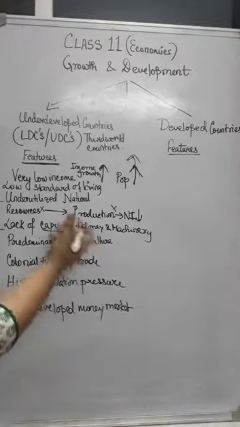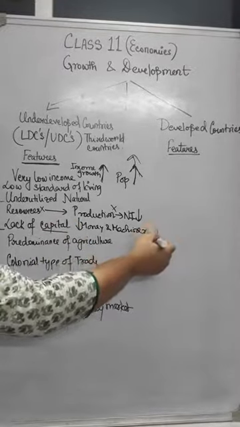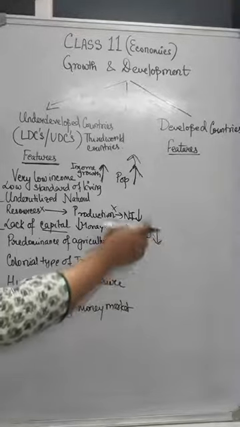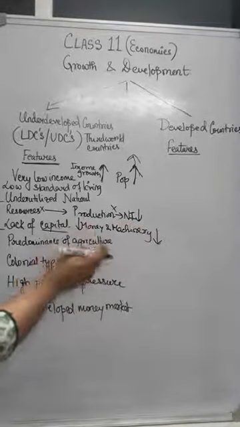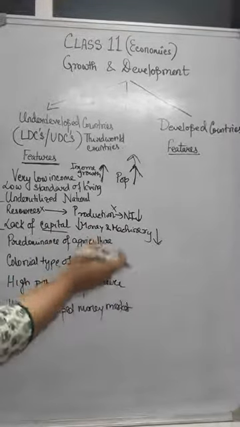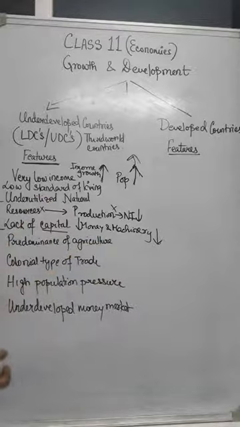But if money is not there, then machinery cannot even be procured from other countries or produced within the country. And when capital formation is less, when machinery purchases are less, then how can you utilize the natural resources? So obviously lack of capital also you will find in those underdeveloped countries.